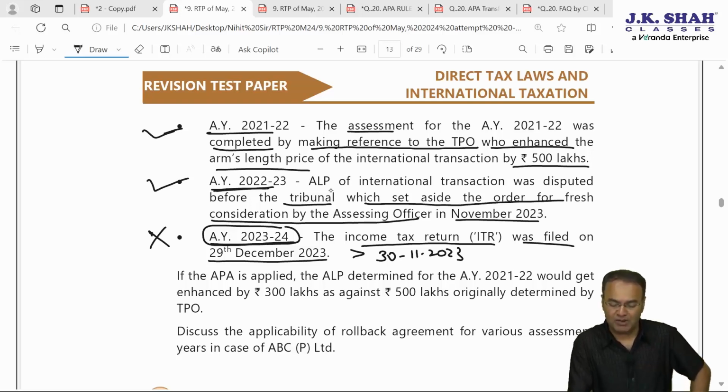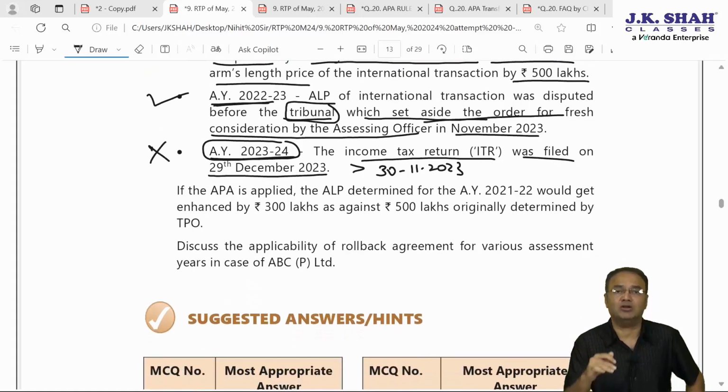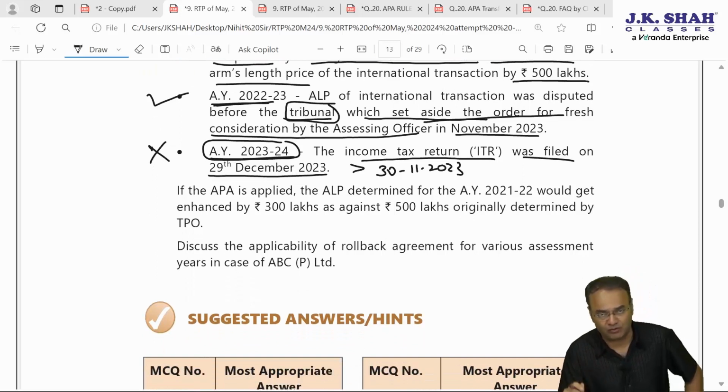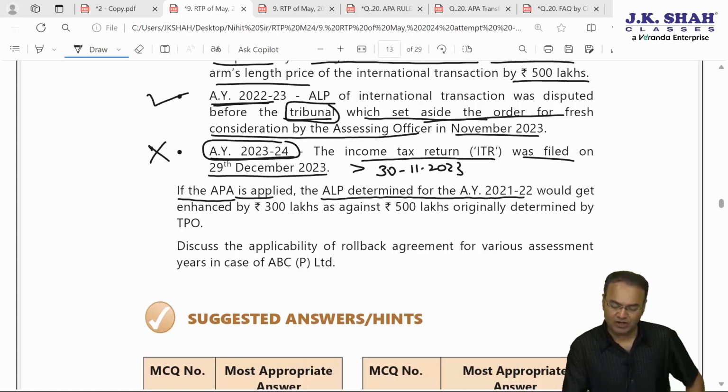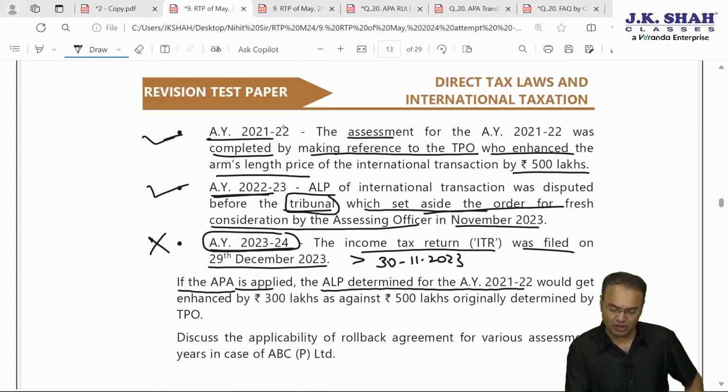AY 22-23 matter was pending before the tribunal, the tribunal has set aside the order, referring it back to the AO for fresh consideration, that means the matter is now pending before the AO. Rollback can be applied. But for AY 23-24 the IT return is filed beyond the due date, therefore for that year rollback cannot be applied.